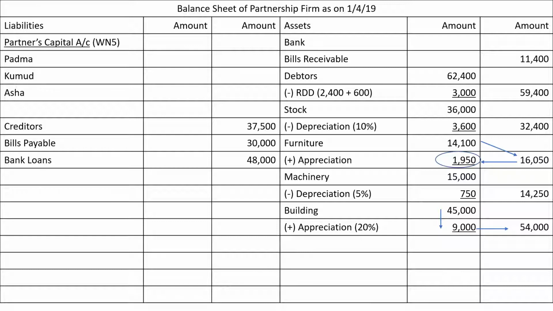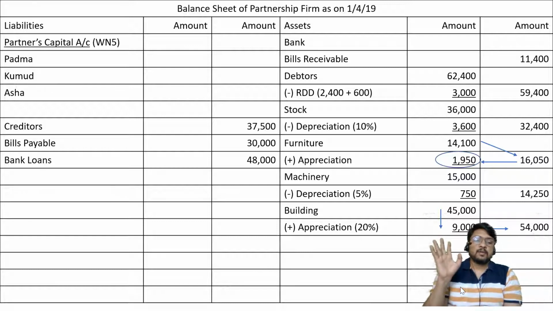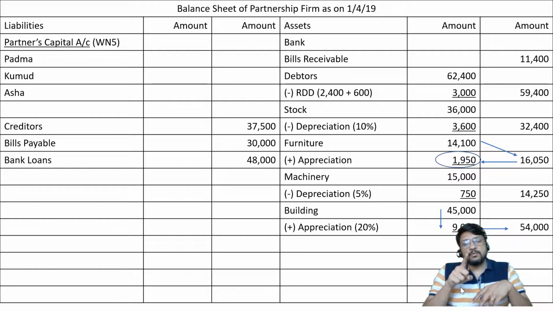But now journal entries are required to be passed, and the second effect of these two different things is required to be given. So furniture appreciation is a profit, asset is going up. Asset going up, cash not going out. Asset going up, no creditors are there. Still the value of the asset is going up. It's a benefit for us. Benefit should be considered in revaluation account credit side. Same is the case with building. So 9,000 and 1950, both of them should be considered in revaluation account credit side.